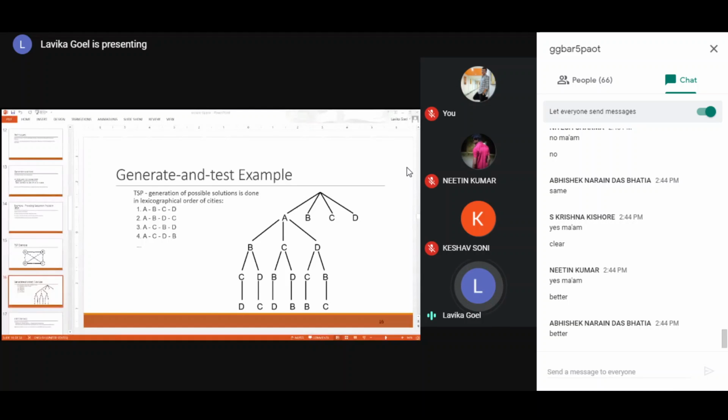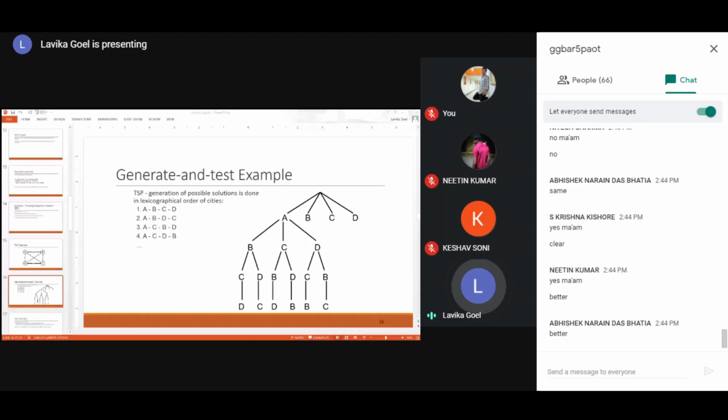So just continue then. What I was saying is, suppose a salesman starts at a particular city, and the next city can be A or B or C or D, any one.